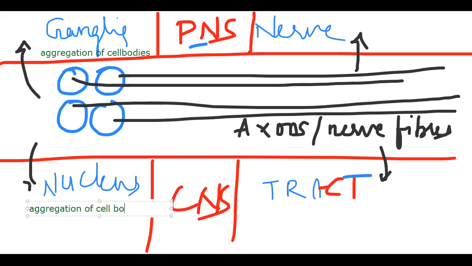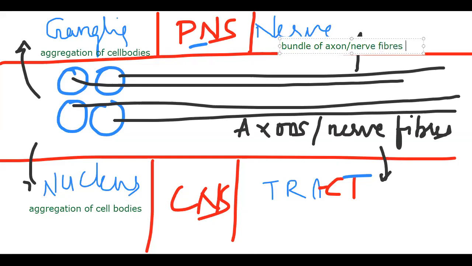Aggregation of cell bodies in the CNS. We say cell body or cyton or soma or centron, whatever. In the CNS, we call it a nucleus. Next, the bundle of nerve fibers. The bundle of axons or nerve fibers. Axon or nerve fiber, whatever, it's the same.